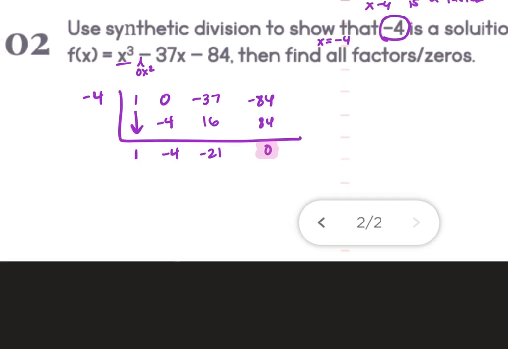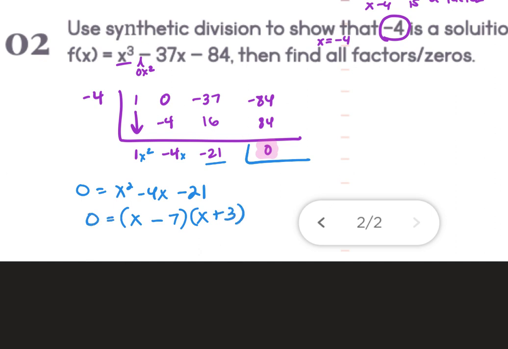And then I'm going to take what's left of my divisor. So that's my remainder. The 21 stays because that's the constant. The 4 gets the x. The 1 would get the x squared. So I have x squared minus 4x minus 21. Set it equal to 0 and factor it. So x minus 7 and x plus 3.